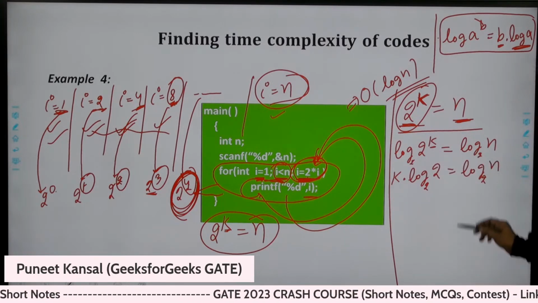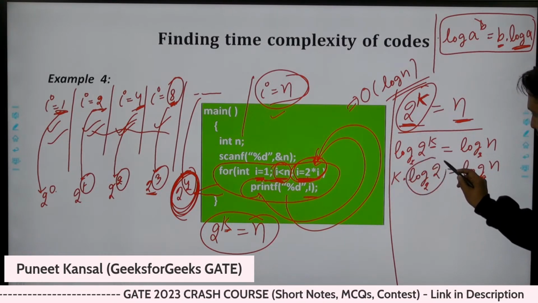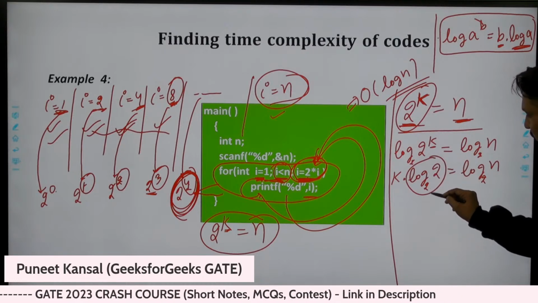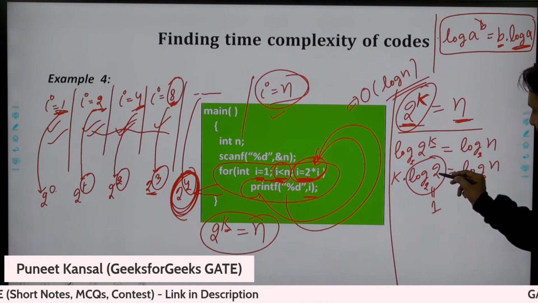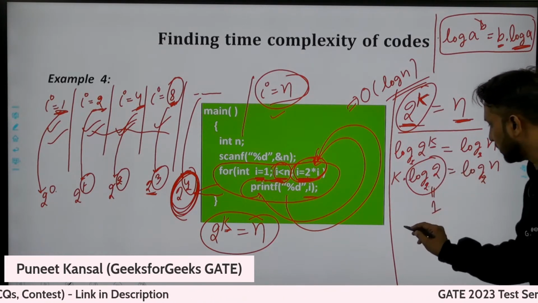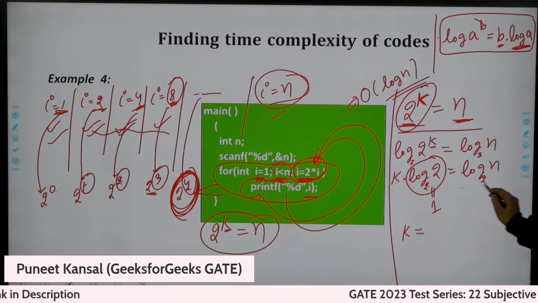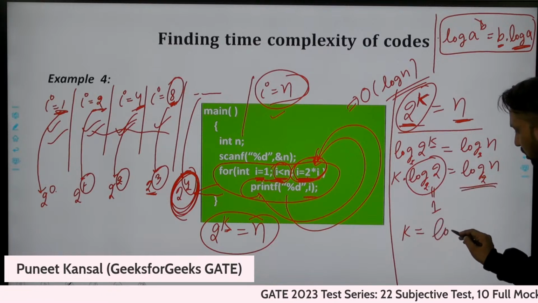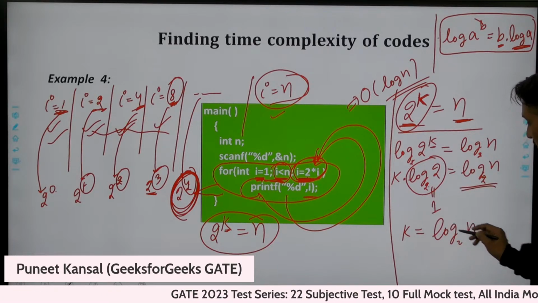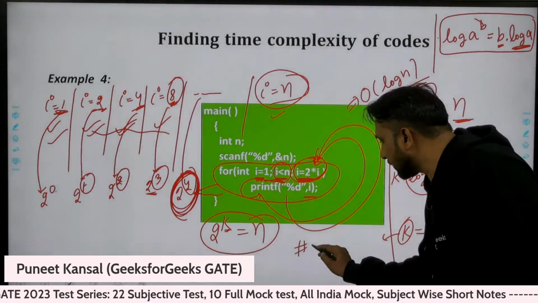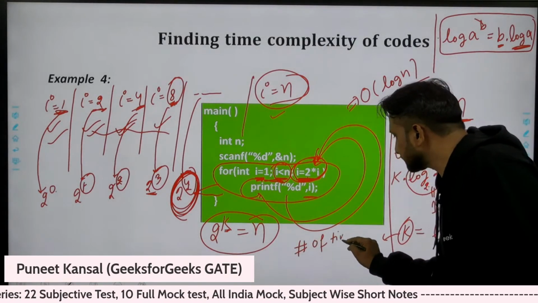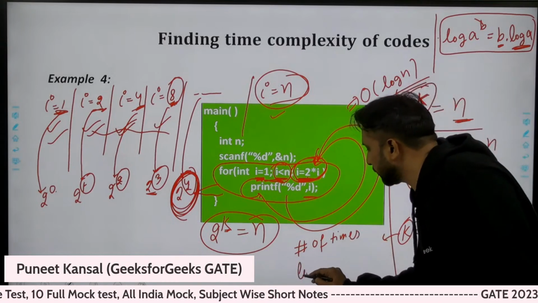Now what is the value of log 2? If we have base 2, the value of this is 1. Log base 2 of 2 is 1. So what is the k value? The k value is log base 2 of n. And k is telling us the number of times the loop is executing.